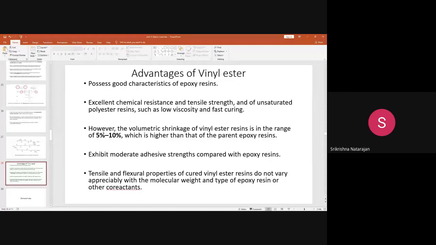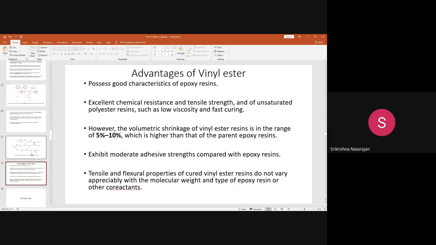And it has moderate adhesive strength when compared with the epoxy resin. Epoxy resin has a good adhesive strength; this is a medium level. If you see tensile and flexural properties, any kind of tensile force or flexural force you give, this can actually withstand. So some properties are similar to epoxy, but the disadvantages are the volumetric shrinkage of 5 to 10%, and the moderate adhesive strength when you compare it with the epoxy resin. So this is about the vinyl ester resins.